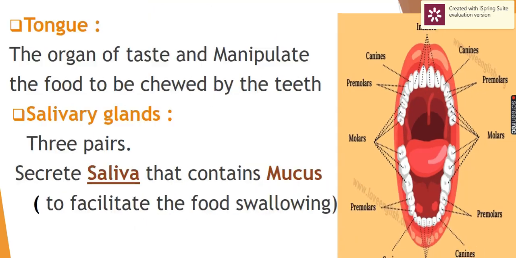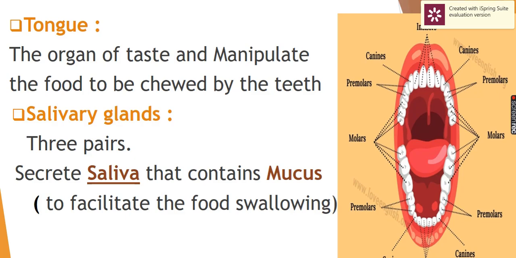Then we have the tongue, the organ to manipulate and mix the food, and it has the taste buds for tasting.